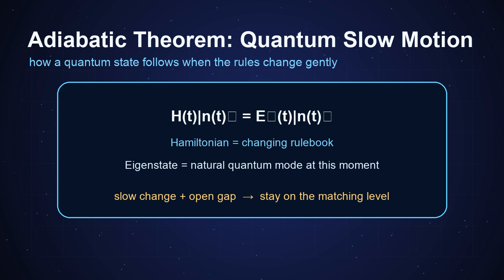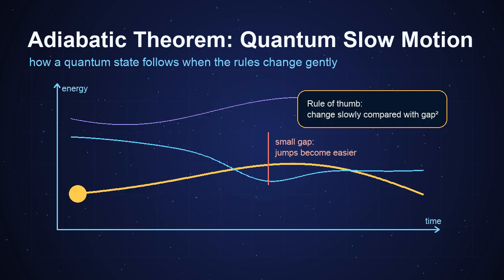Here the Hamiltonian, H of t, is the rule that defines the system's possible energies. Its eigenstates are the system's natural modes, like notes on a tiny quantum instrument.